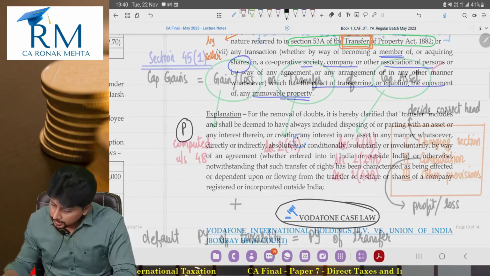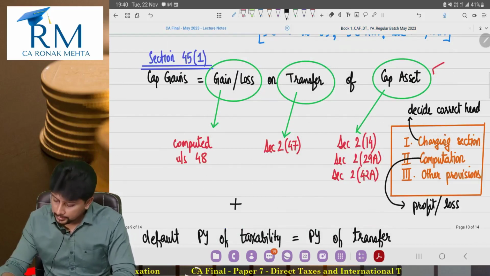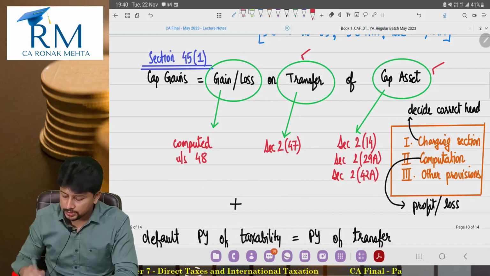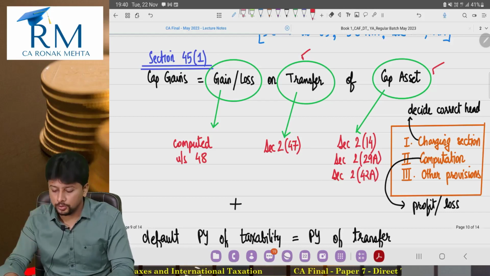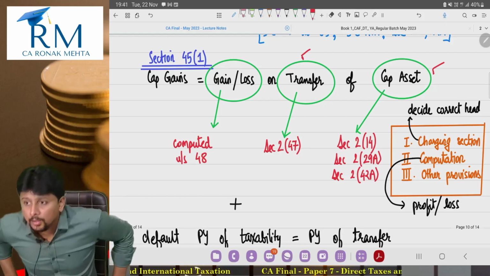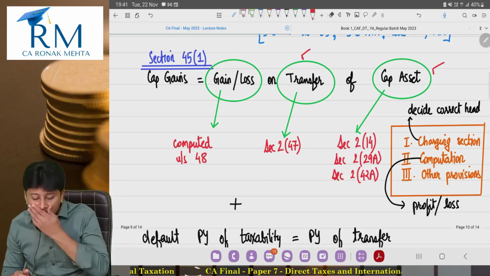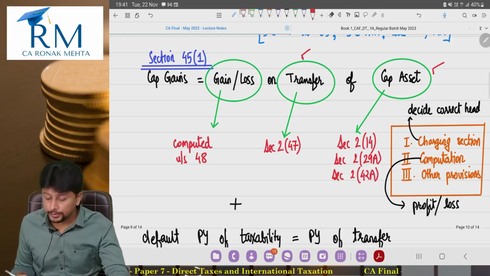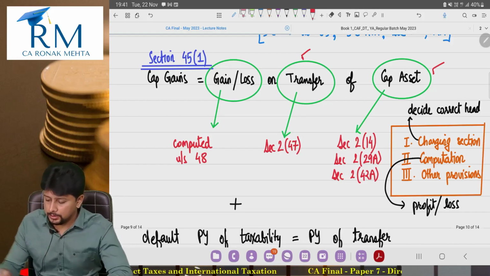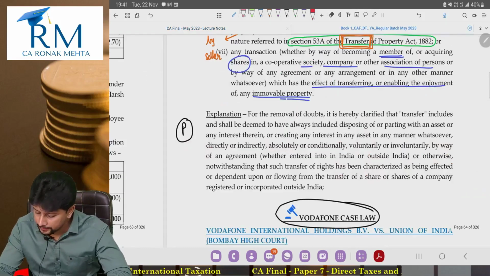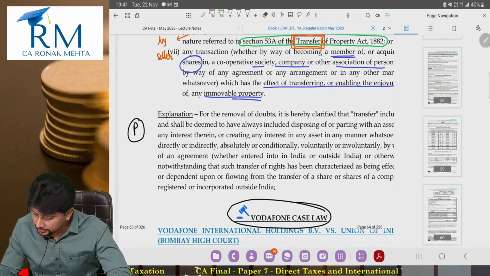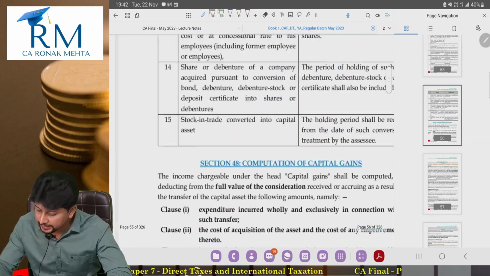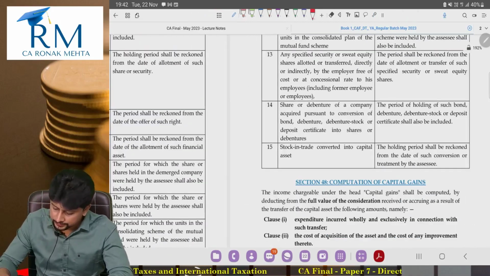So coming back, definition of transfer also discussed. Now comes our computation, gain or loss. Now I told you that section 48 is lengthy, is important. Let me show you section 48 the way it is printed in the Act, and that will give you a hint as to why I said that it is important. See this.